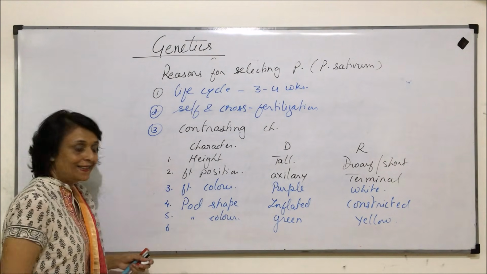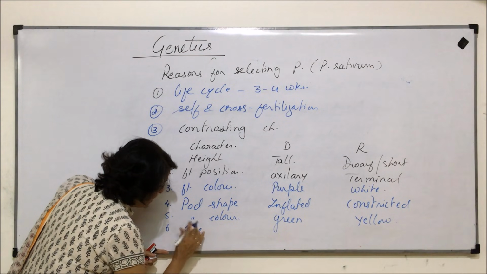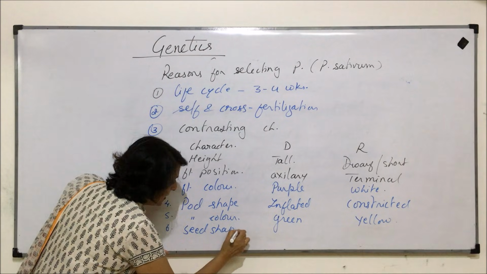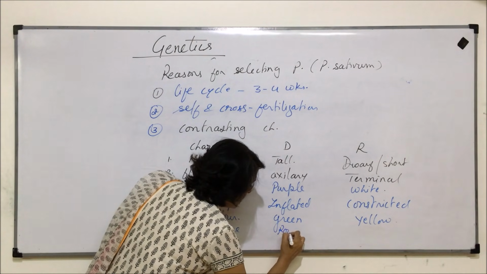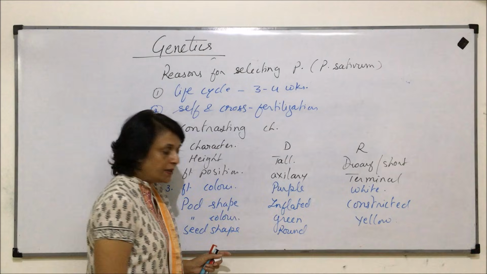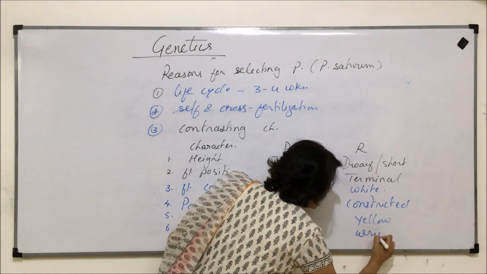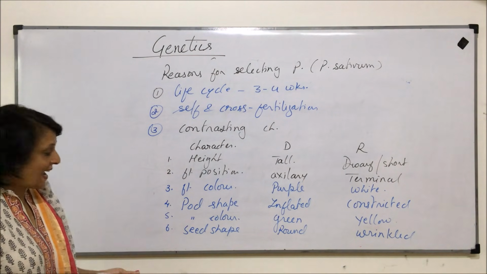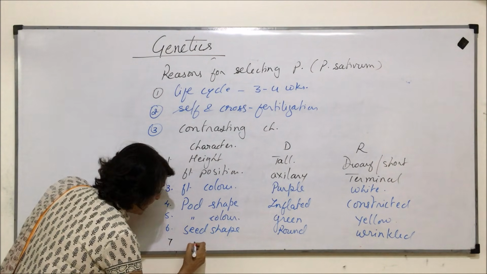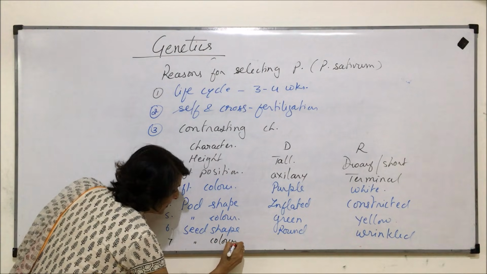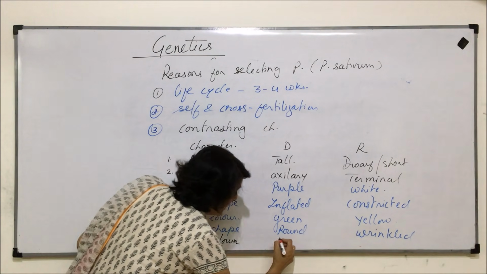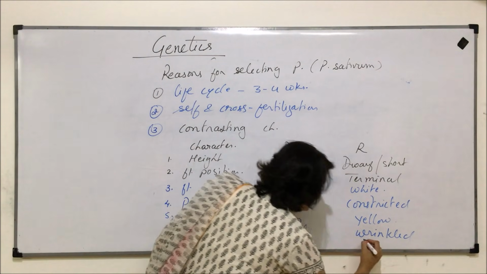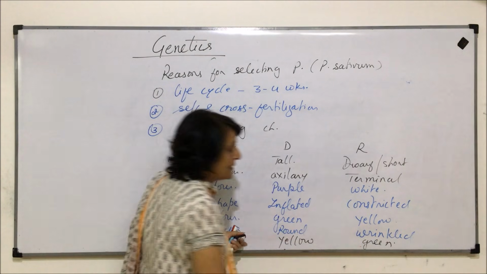Then sixth character, seed shape. Round was dominant and wrinkled is the recessive one. And the last character, the seventh one, that is seed color. Yellow is dominant and green is recessive.